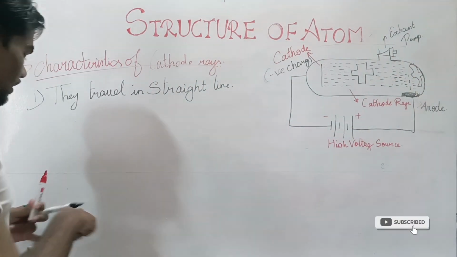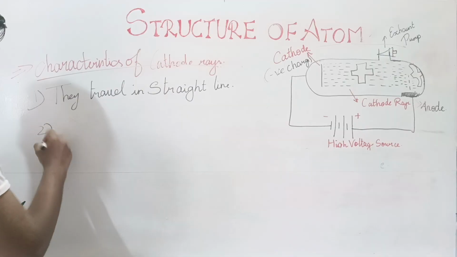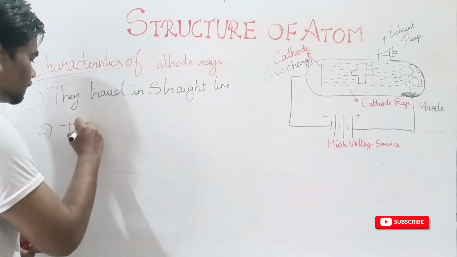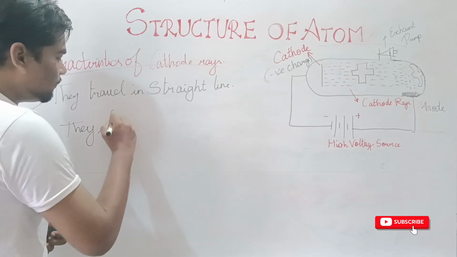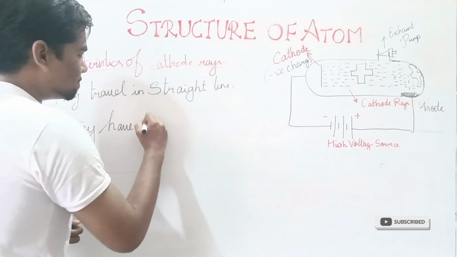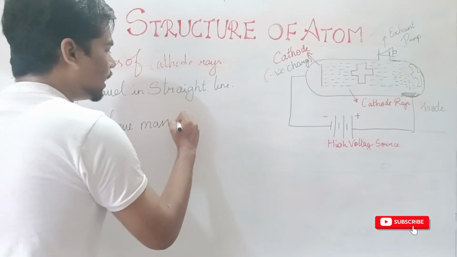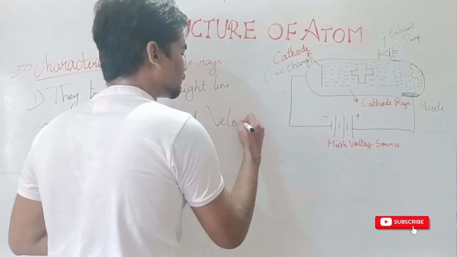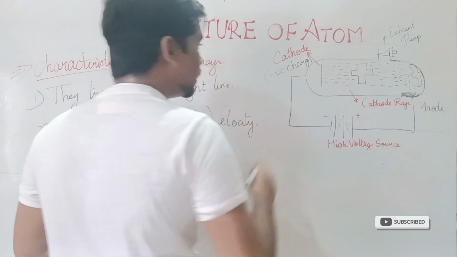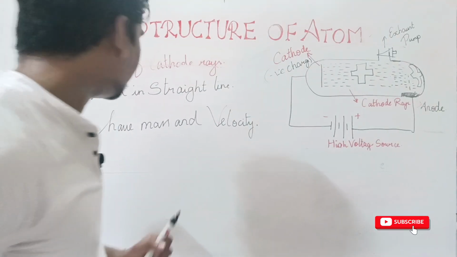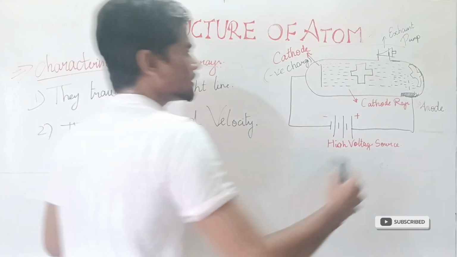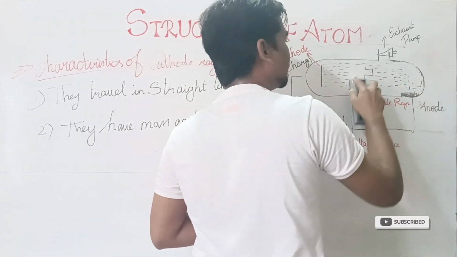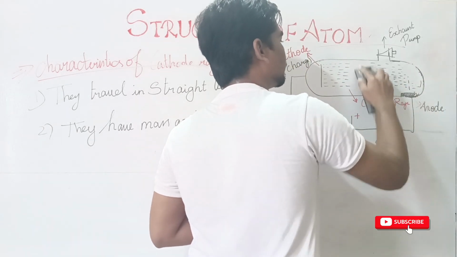And the second conclusion, or the second characteristic, is they have mass and velocity. For this characteristic, we placed a paddle wheel in between of this cathode ray tube.